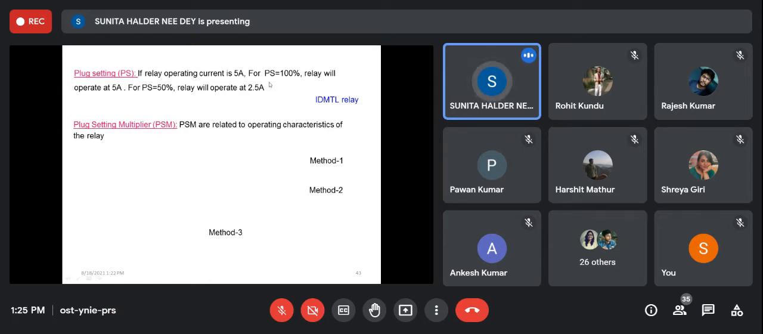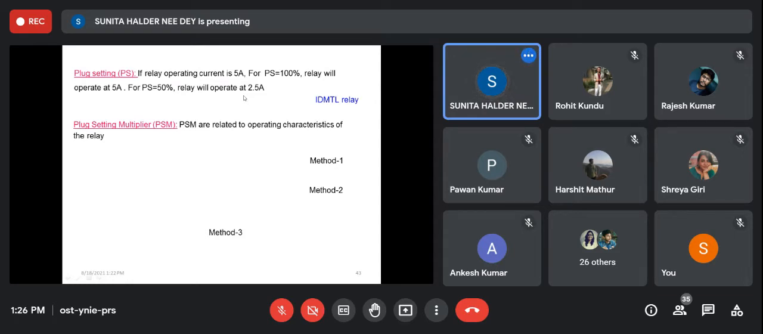So for 100%, if the relay operating current is 5 ampere and the plug setting is 100%, that means the relay will operate at 5 ampere. If the plug setting is 50%, then the relay will operate at 2.5 ampere, right? Then there is another term, plug setting multiplier.